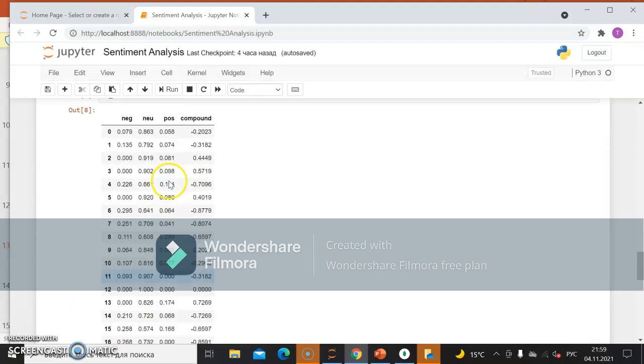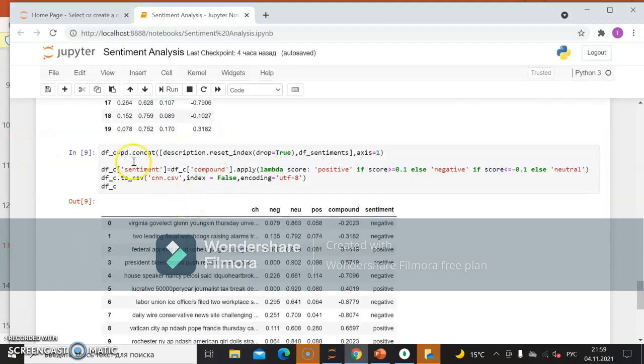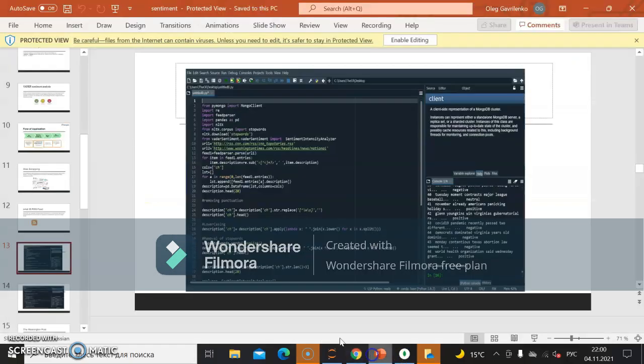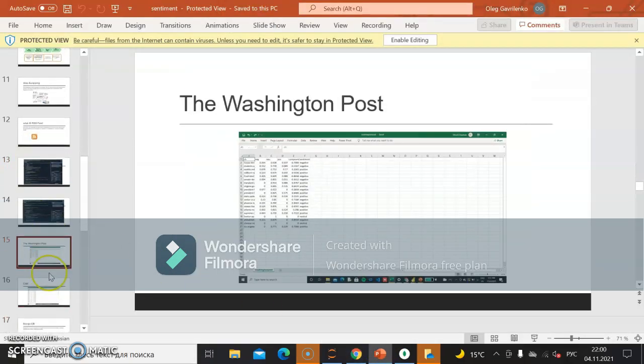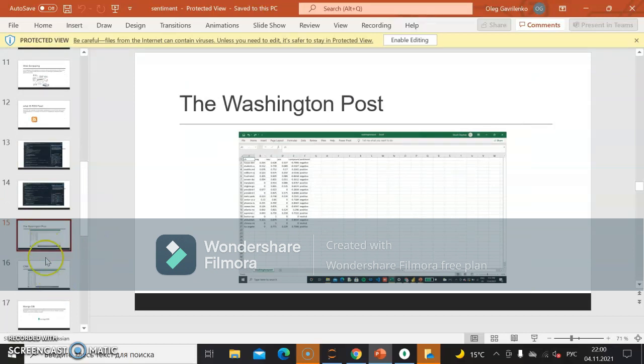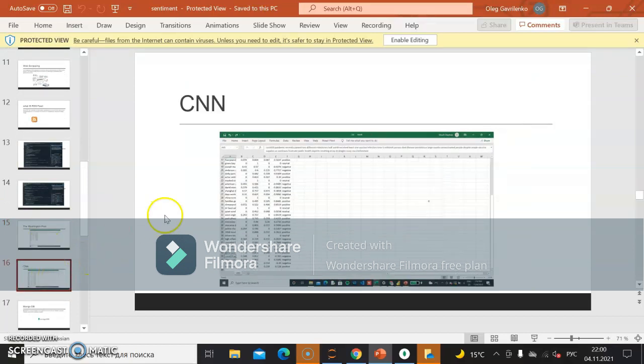Now we need to combine our ARPA data frame with this data frame. We're using the concatenation method in pandas. And now we're creating a new column, sentiment, and we're determining if the line is negative, positive, or neutral. As a borderline, we're using a score of 0.1, and after that we are exporting it to a CSV file that we can see here in Excel format. It's for Washington Post, and that's for CNN.